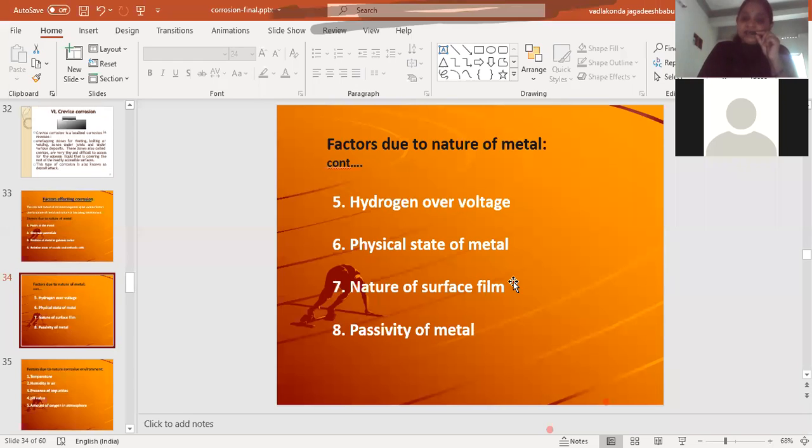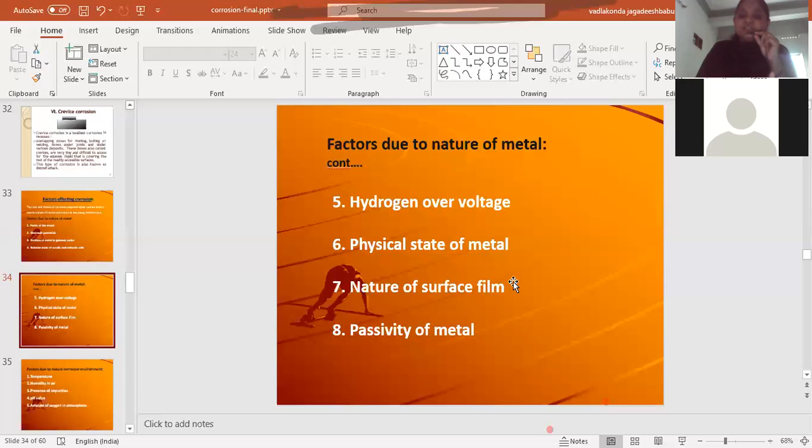In the other case, if the surface film has less area than the metal, then what will happen? In some places the surface film will have pores, and through those pores the atmospheric gases will again attack the metal, and that will lead to severe corrosion. So the rate of corrosion mainly depends on the nature of the surface film.